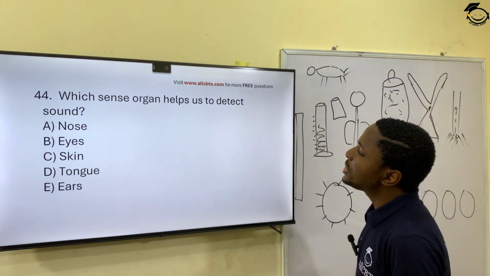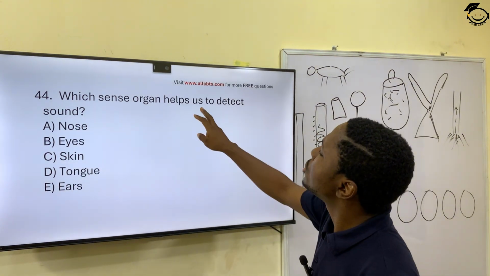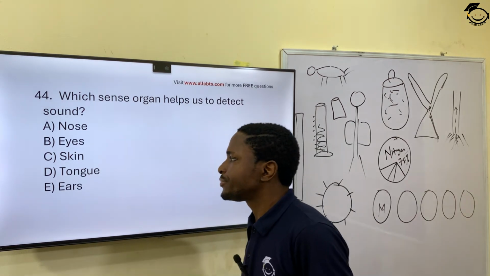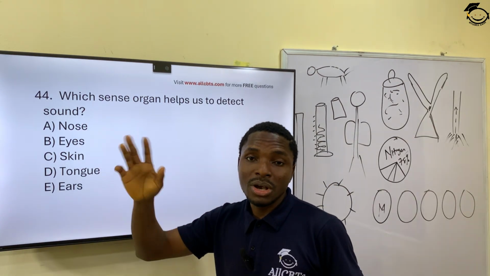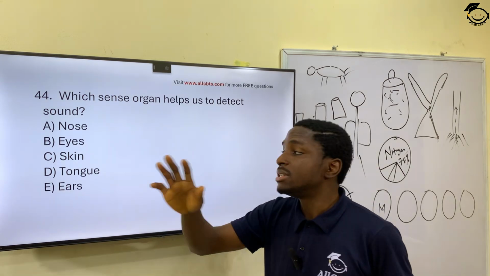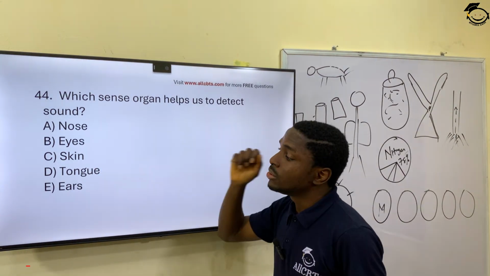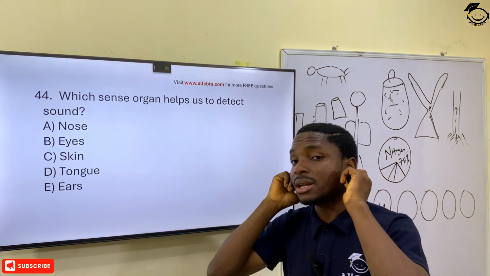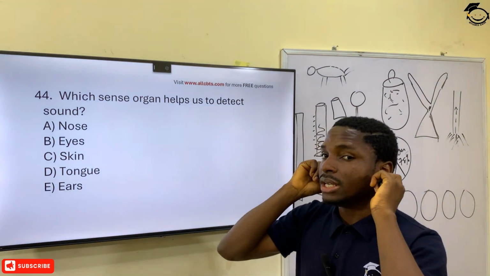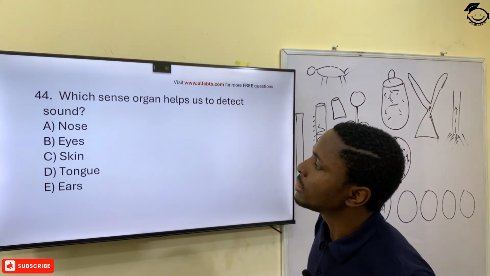44. Which sense organ helps us to detect sound? This is simple. We have 5 sense organs. Which of these help us to detect sound? Those are your ears. They help you to pick up sound and to detect the quality of sound.